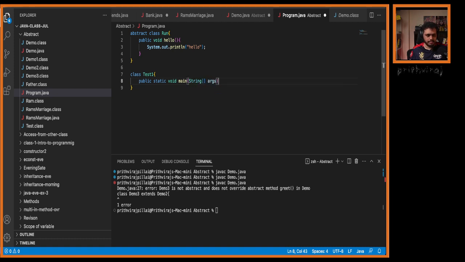My question to you is, do we have any incomplete method here? Incomplete methods are not there, so I should be able to create an object, right? Okay, let us see. I declare this abstract. Now my question is simple. We don't have any incomplete methods. We only have complete methods, but I have declared the class as abstract. Will it cause me any issue?